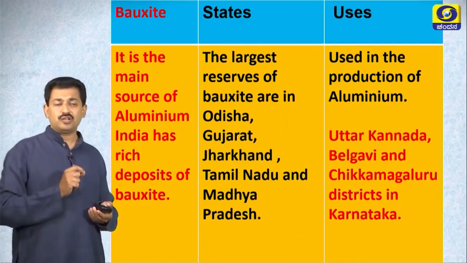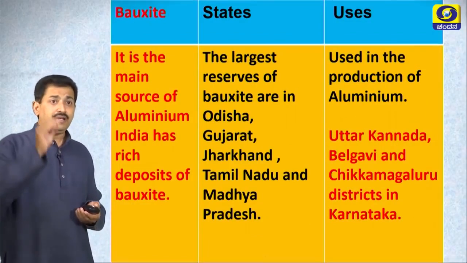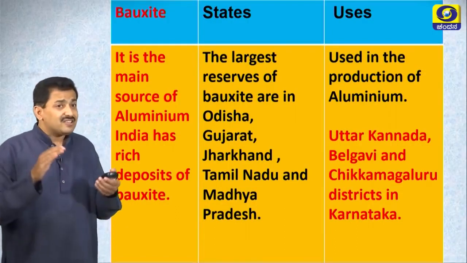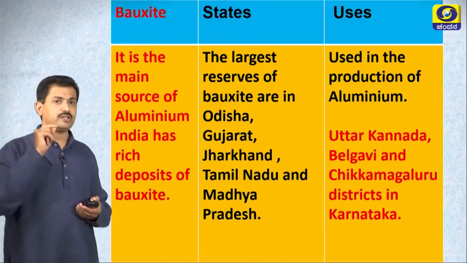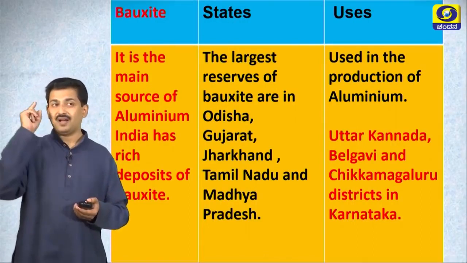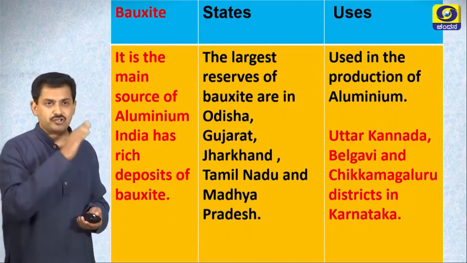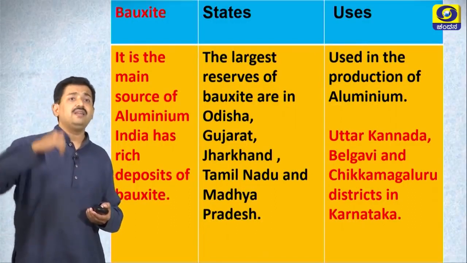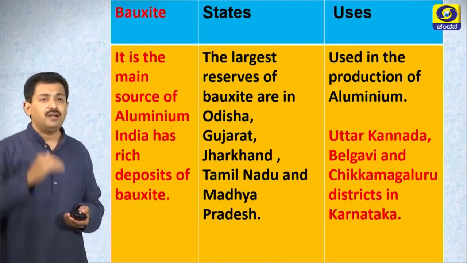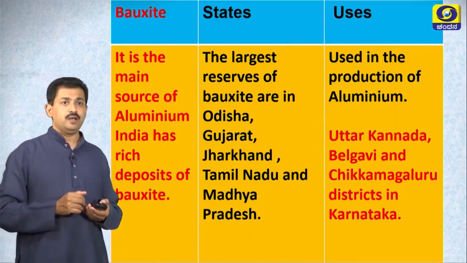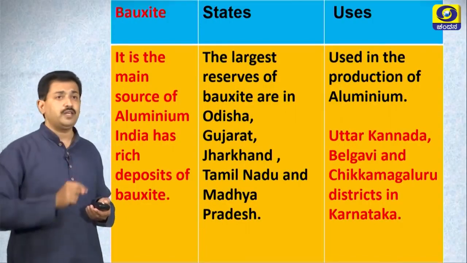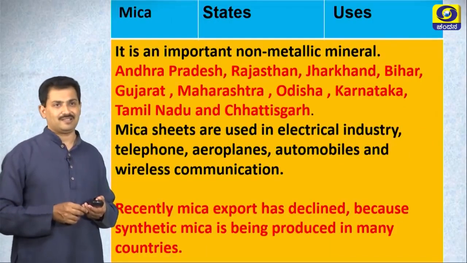Bauxite, the next mineral is bauxite. It is the main source of aluminum. Right? India has rich deposit of bauxite. In Karnataka, we have at Uttara Kannada, Belagavi, Chikmagaluru districts. In India, it is available at Odisha, Gujarat, Jharkhand, Tamil Nadu and Madhya Pradesh. And bauxite is mainly used in the production of aluminum. Please do not forget this.